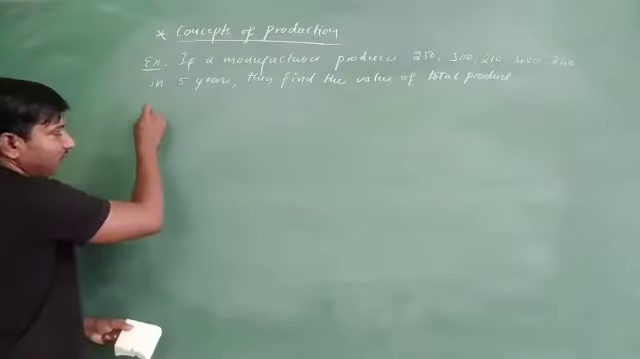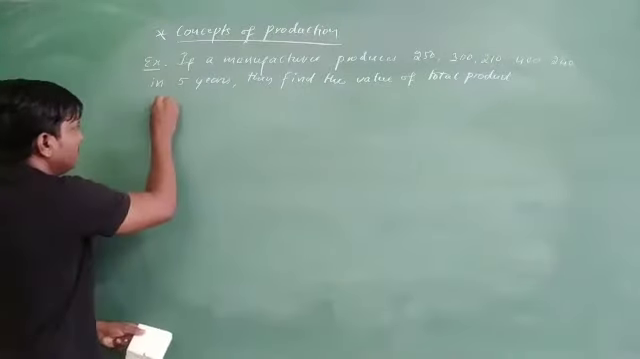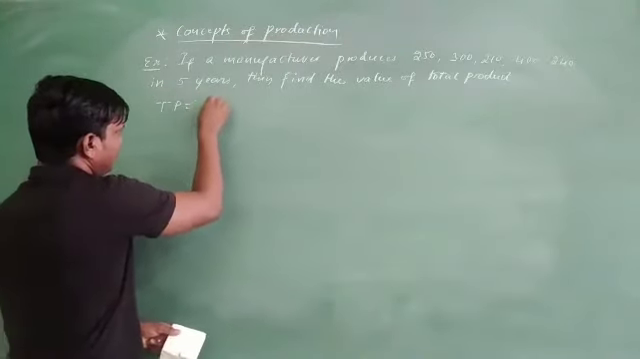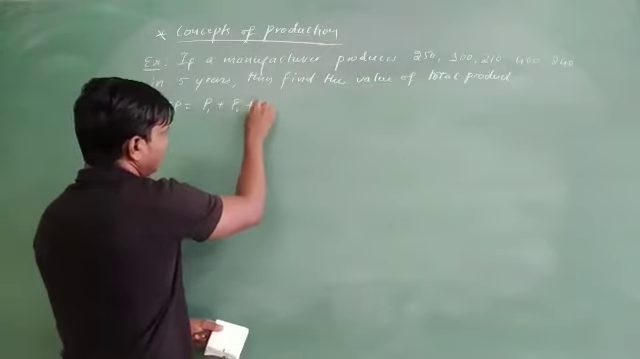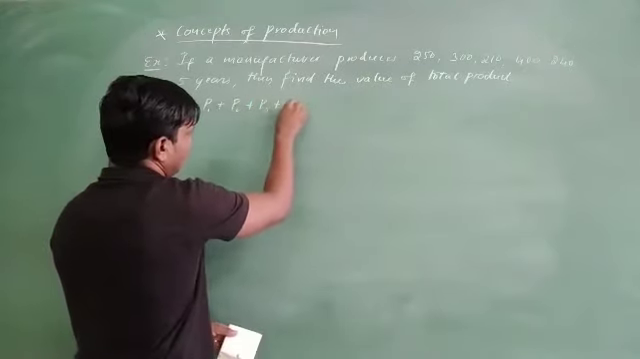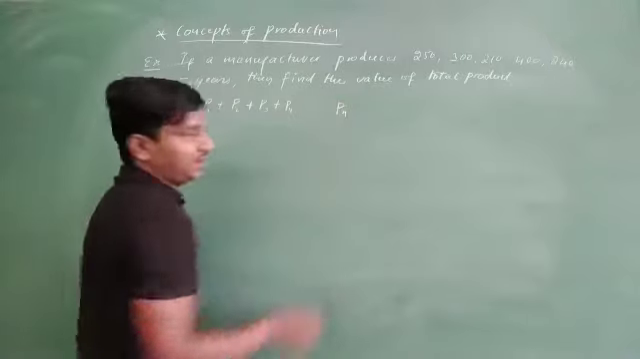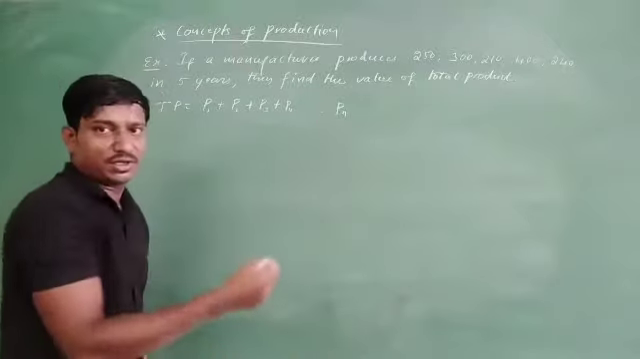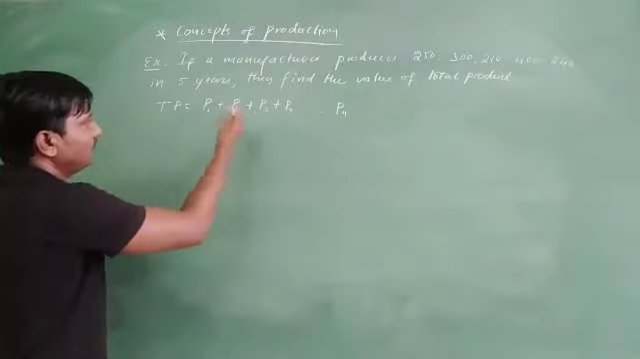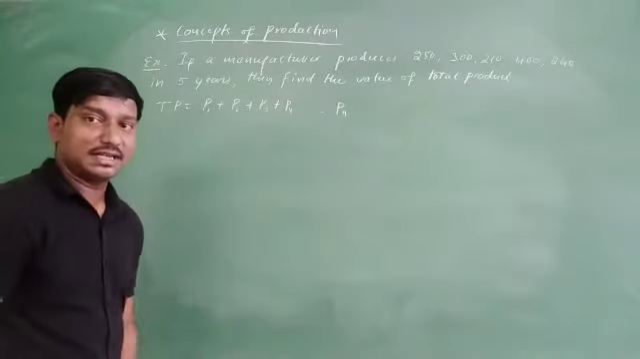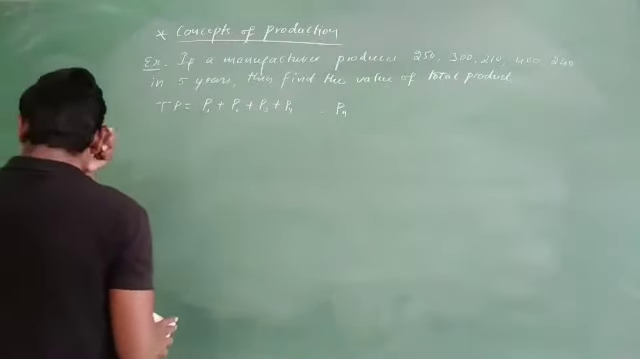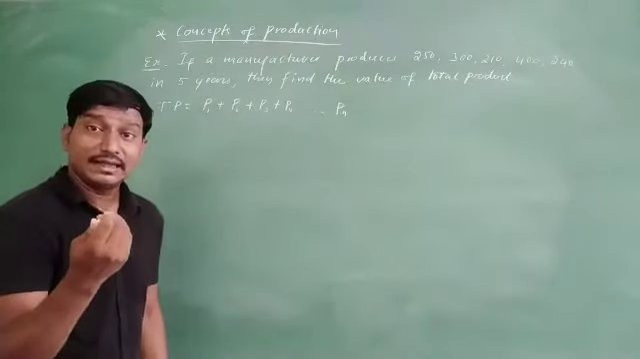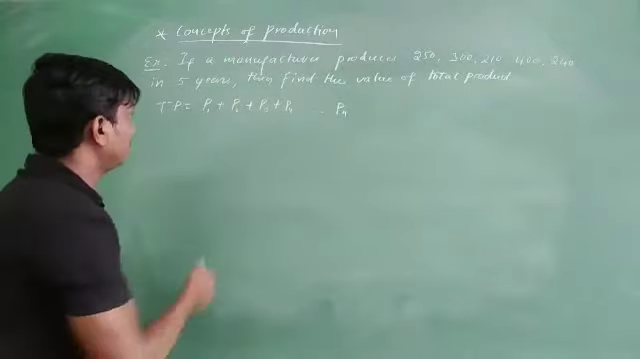For the calculation of total product, one more formula we can use: TP equals P1 plus P2 plus P3 plus P4 up to Pn, where P1, P2 are production or product 1, product 2, or else U1, U2, U3, U4 up to N production units. How many units we put, on that basis we take these units. So let us apply this formula instead of going through marginal product. Depending on the values given, we have to select the formula.